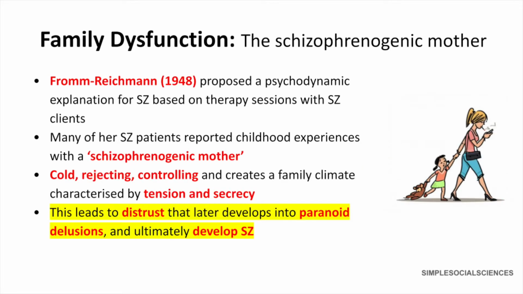The schizophrenogenic mother was proposed by Fromm-Reichmann based on therapy sessions with schizophrenic clients. Most of her schizophrenic patients reported childhood experiences with a schizophrenogenic mother. This basically means a schizophrenia-causing mother. The schizophrenogenic mother had the following characteristics. She was cold, rejecting, controlling, and she created a family climate characterized by tension and secrecy. This leads to distrust that later developed into paranoid delusions and ultimately schizophrenia.